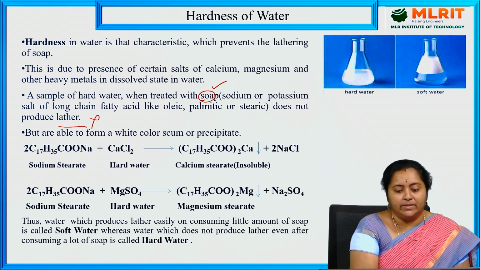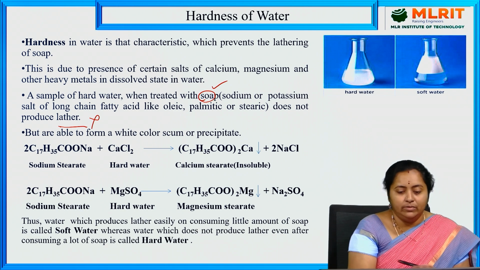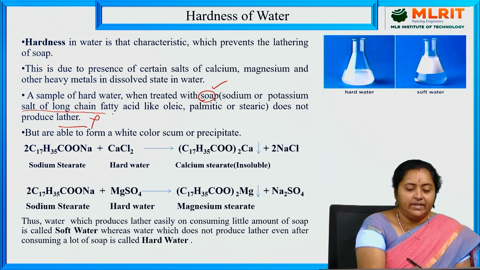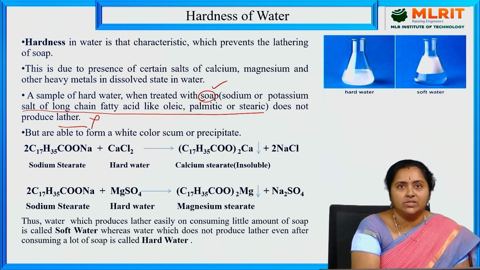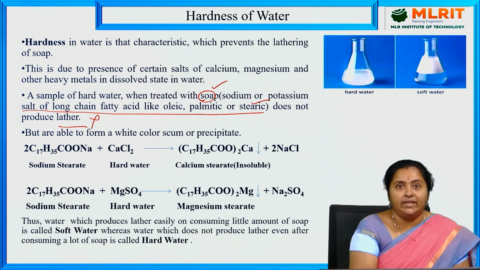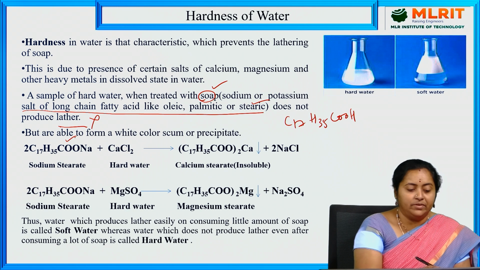What actually happens when we treat this hard water sample with soap? Let us go with its mechanism part. As I told you, soap is sodium or potassium salt of long chain fatty acids like oleic, palmitic or stearic acid. In this case, I am going to consider soap produced from stearic acid, whose molecular formula is C17H35COOH. I am going to consider its sodium salt for the mechanism.